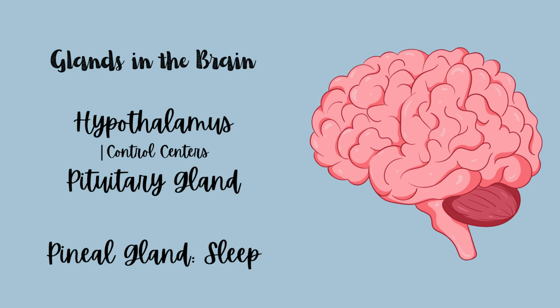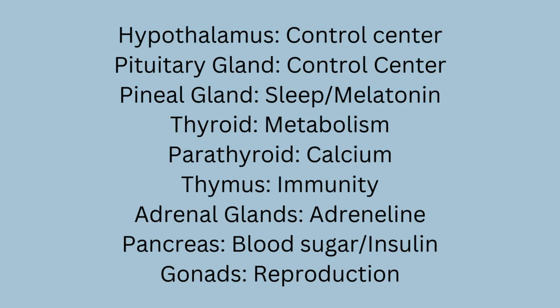that controls sleep. The thyroid and parathyroid are located in the neck, and they control metabolism and calcium respectively. The chest contains the thymus, which is in charge of immunity. The adrenal glands are located above the kidneys and famously secrete adrenaline, or the fight or flight response hormones. The pancreas regulates blood sugar and insulin, while the gonads are the reproductive glands.